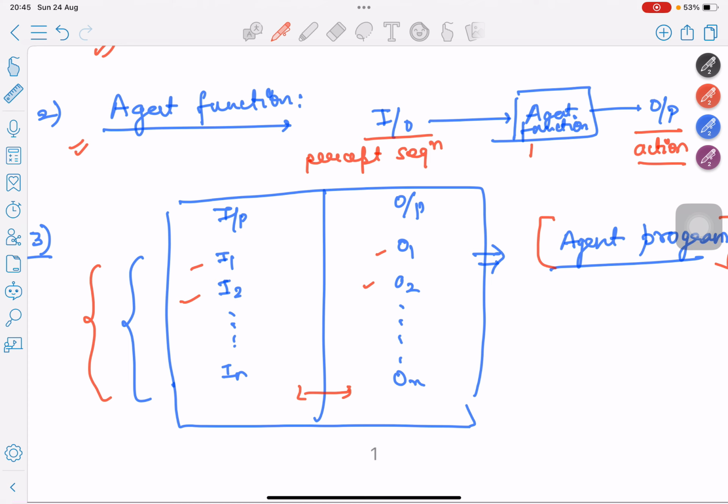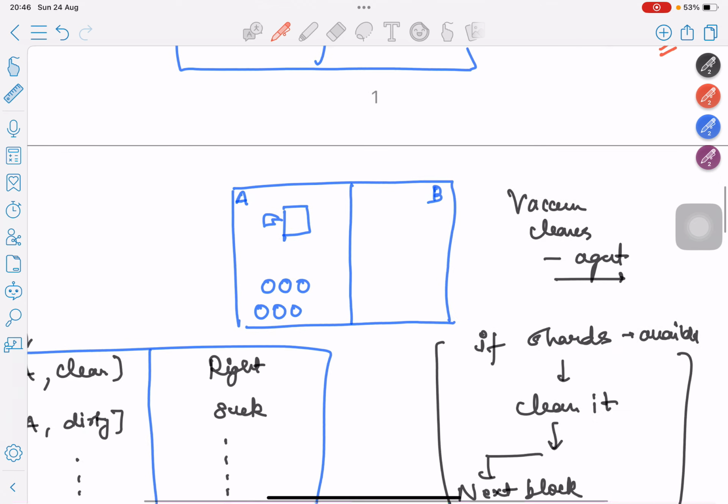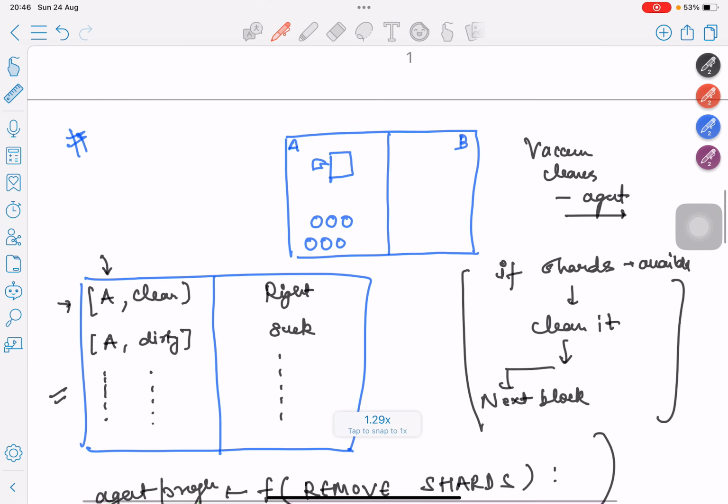Let's understand this. Given a particular input, you receive a particular output because the agent program executes the agent function. This is my agent function, and all this comes under my agent program. Every time, for a particular input, the agent program executes this agent function to get me a particular output. This is what happens internally. Let's better understand this with a classical example of what the entire framework of an agent looks like.